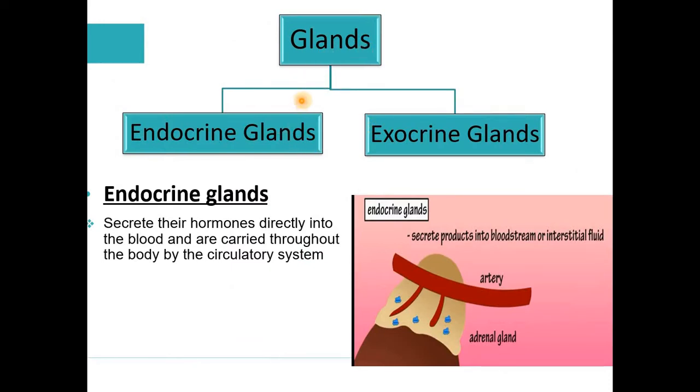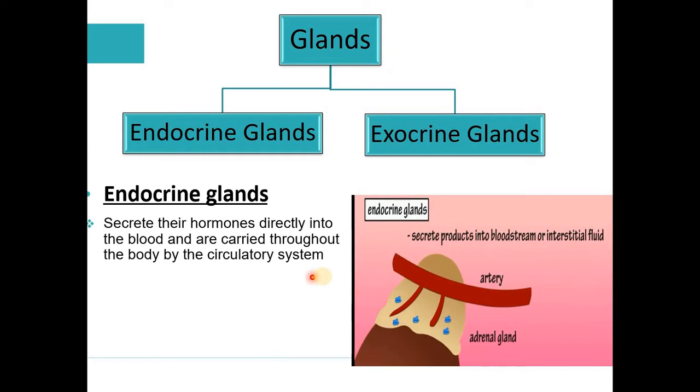There are basically only two types of glands present, that is the endocrine gland and the exocrine gland. So what is the endocrine gland? Endocrine glands secrete their hormones directly into the blood and are carried throughout the body by the circulatory system. Once the hormones are released into the bloodstream, they are carried through the entire body with the help of the circulatory system.